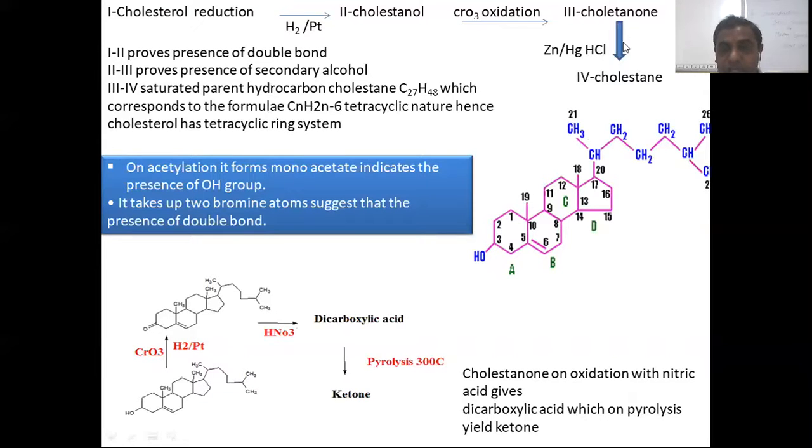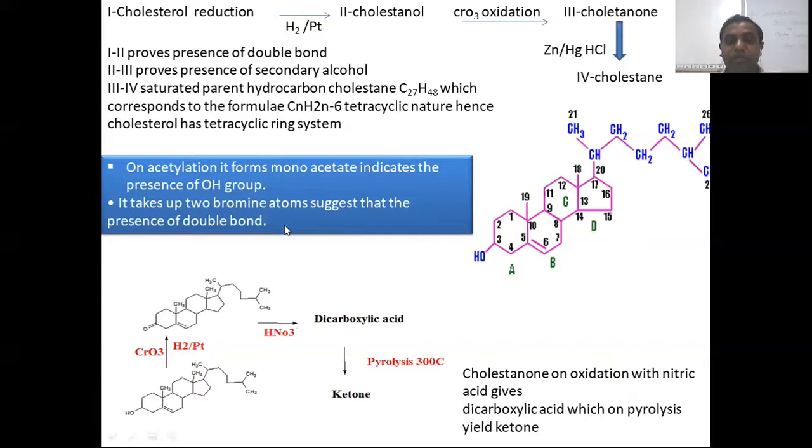Now this cholestanone, given a reduction, gives cholestane, which is only 27 carbon and 48 hydrogen, which indicates the saturated parent hydrocarbon. According to the corresponding hydrocarbon formula CnH2n minus 6, this indicates that the cholesterol structure is a tetracyclic ring structure. If we go to acetylation, the cholesterol gives a monoacetate derivative here. So the hydroxy group is converted to acetate. It indicates that there should be the presence of one hydroxy group in the cholesterol structure.